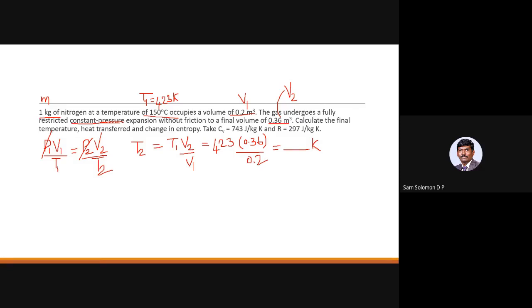Heat transferred for a constant pressure process is nothing but m Cp delta T. So you have to tell me the value of T2. What value do you get for T2? 761.4.